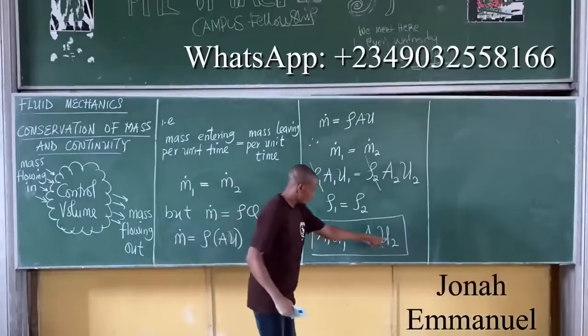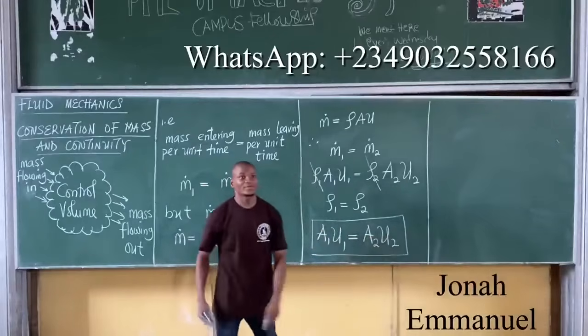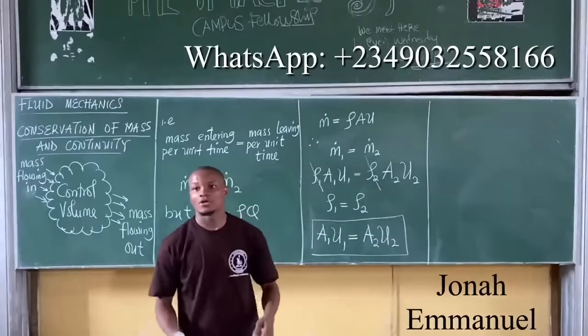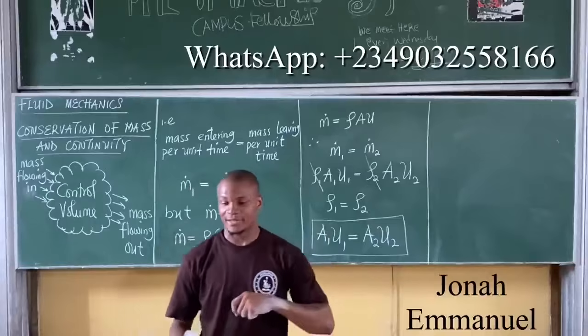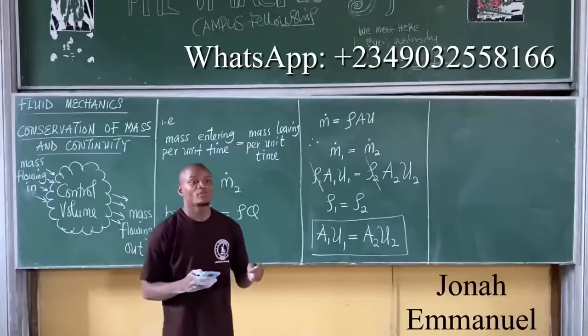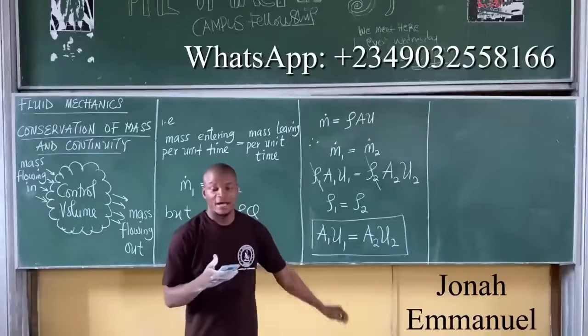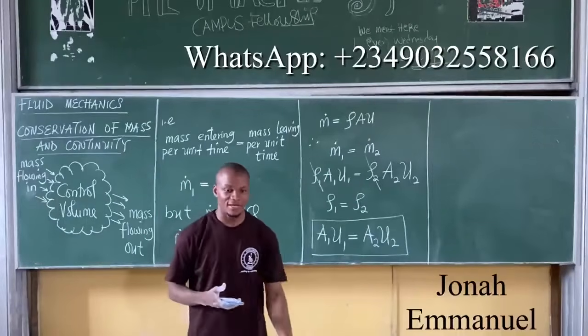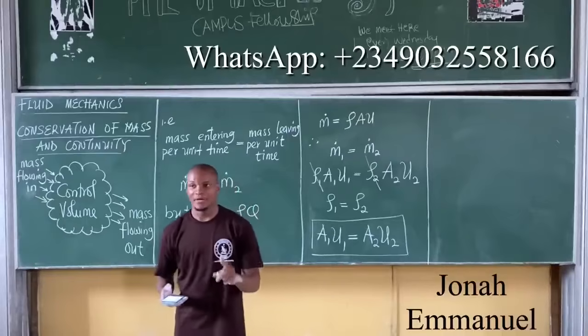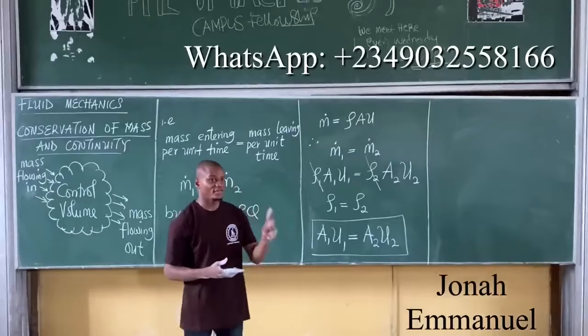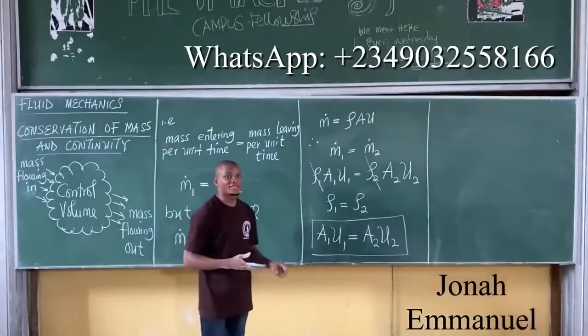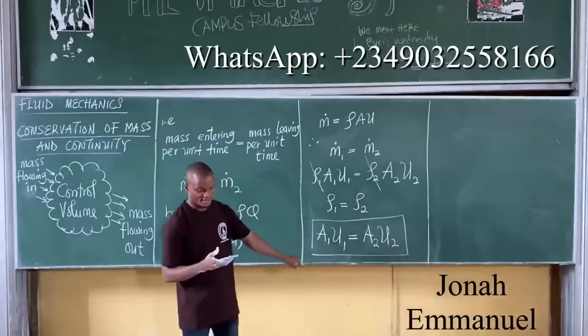Take that please. The above is called the equation of continuity. It provides a means of calculating the velocity at different points in a system.